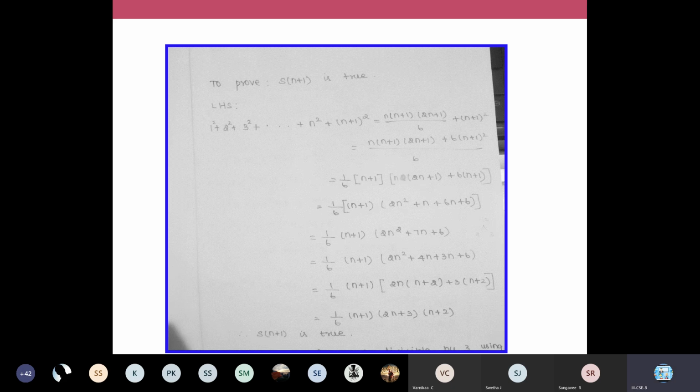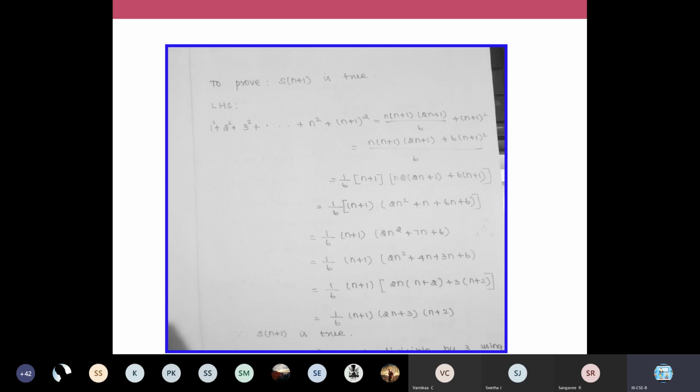Now analyze this statement. It will be of the form of the given equation, with the 6 in the denominator. Wherever there is n, we have applied n plus 1, is it not? Wherever there is n, now it has been replaced with n plus 1. So in that way, if it is evaluated, then your answer is correct.